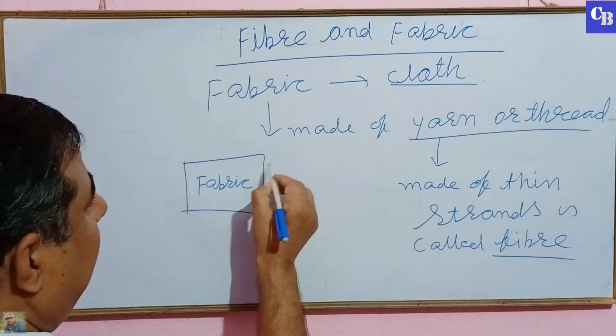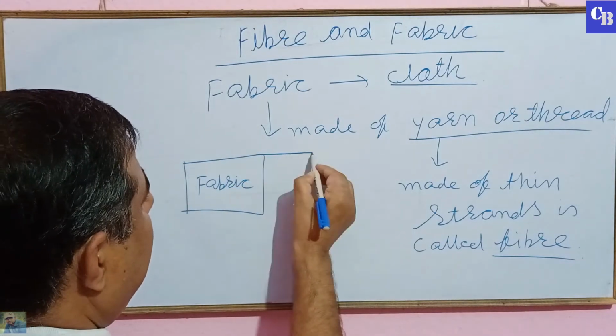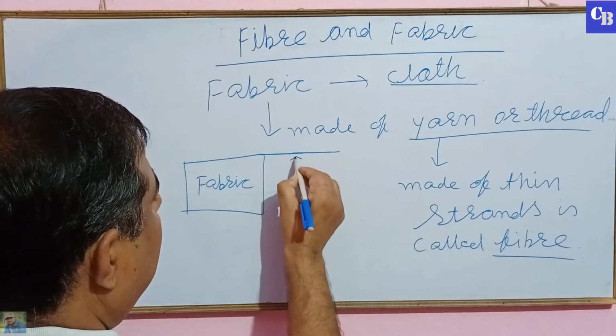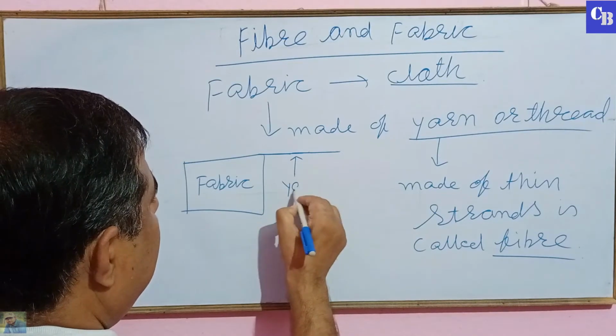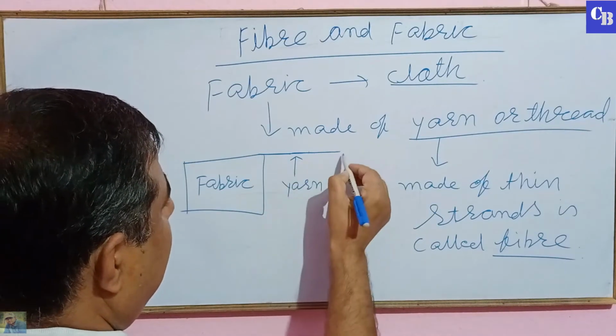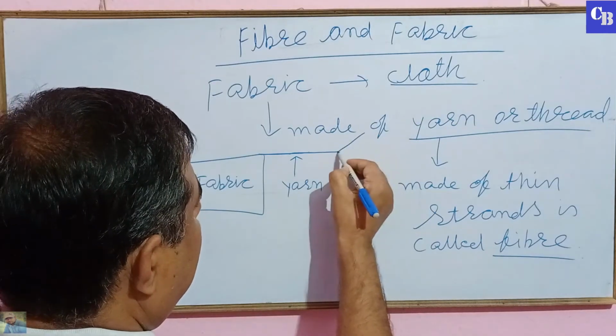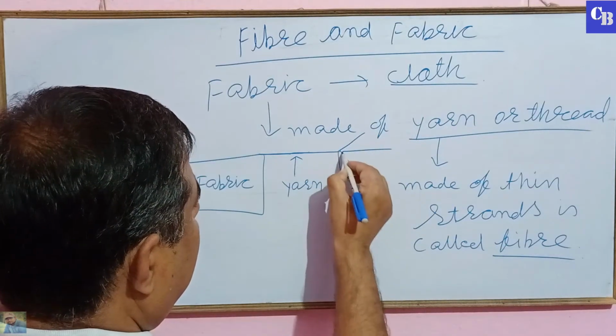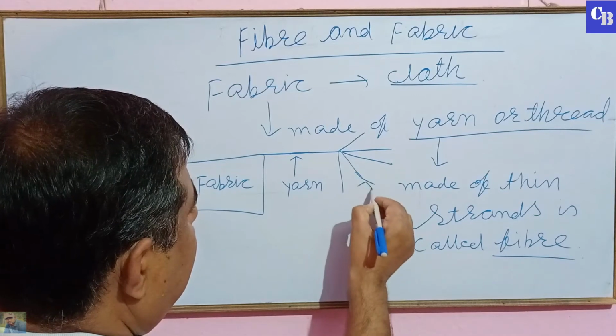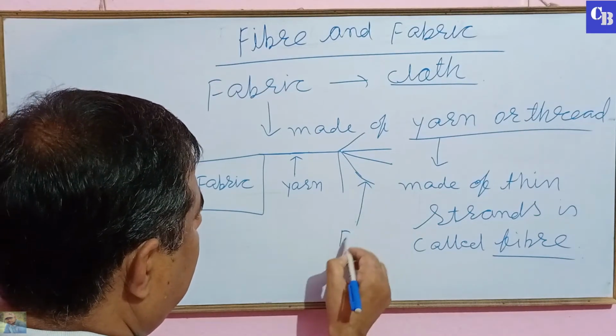Suppose this is the fabric, and when you pull it, then you get yarn. This yarn is again pulled, then you get thinner strands. That is fiber.